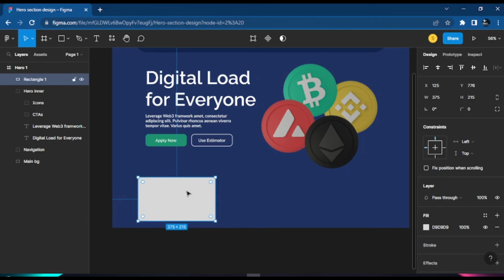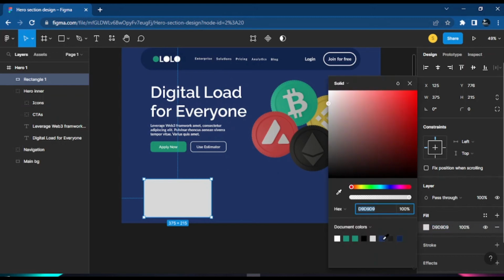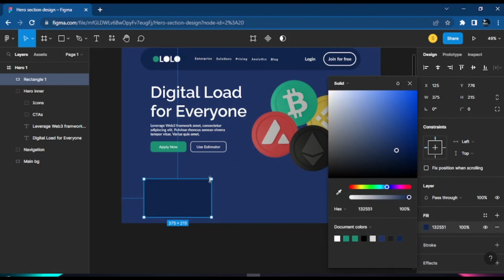Yeah, I think this area is good, so let's change the color. The first thing we will do is change that color to something like the header, like this menu here. So I will click that color picker and then click that one. So we get this background color. But instead of that, let's use a linear gradient. I'll click this solid option here and change it to linear gradient.